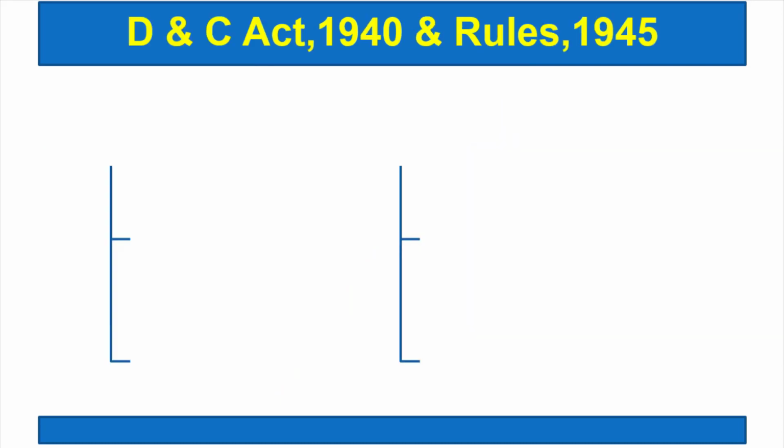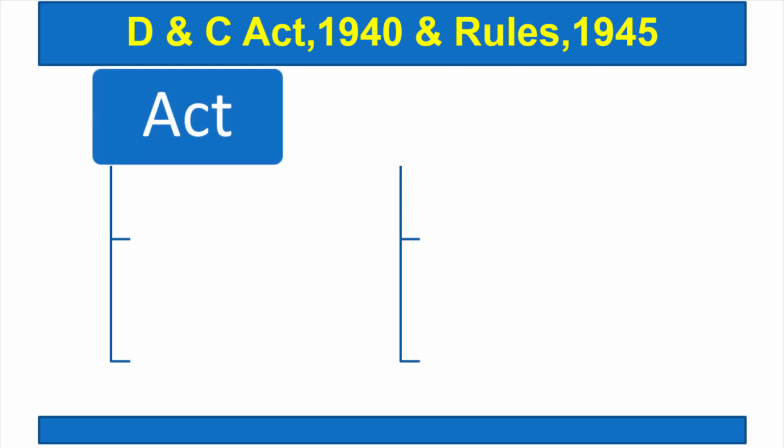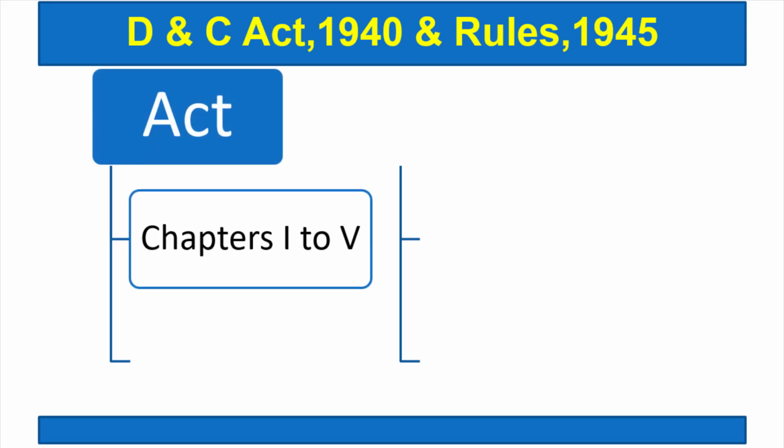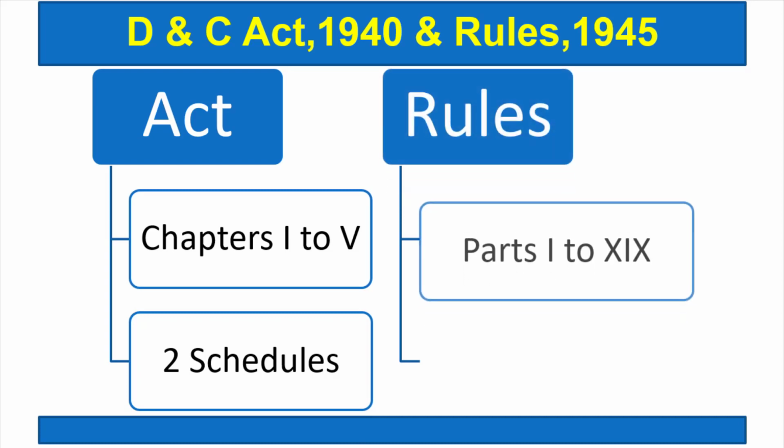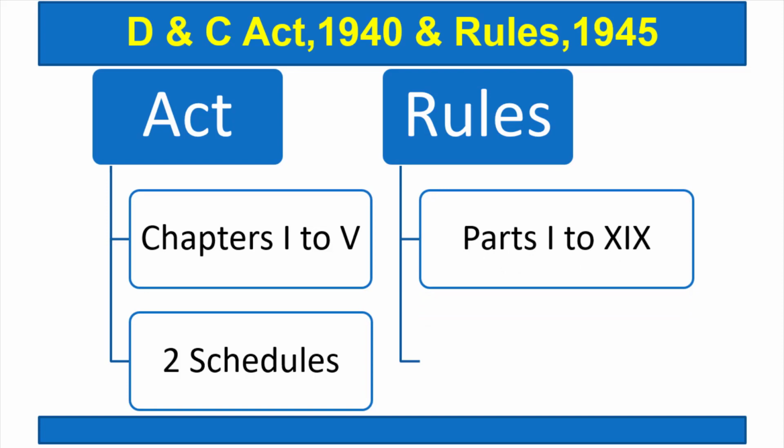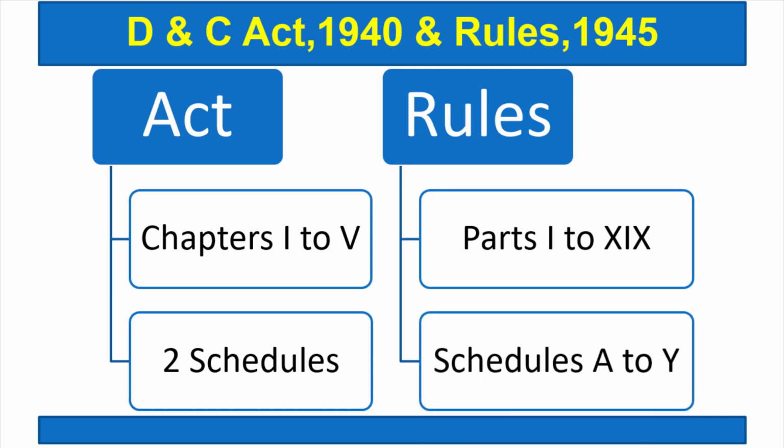So here, what are the DNC Act and its rules? This act contains chapters 1 to 5 and 2 schedules. Rules contain parts 1 to 19 and schedules A to Y.